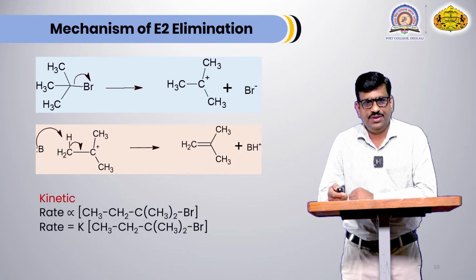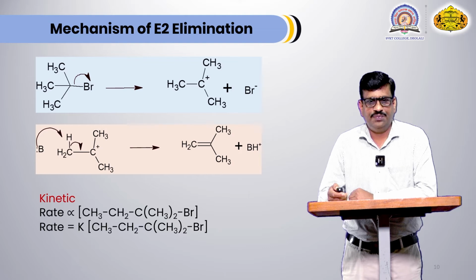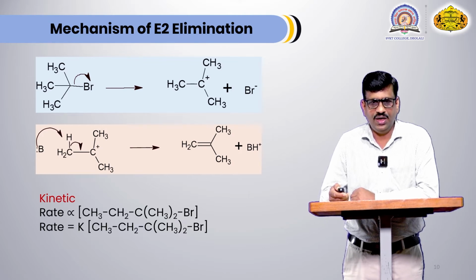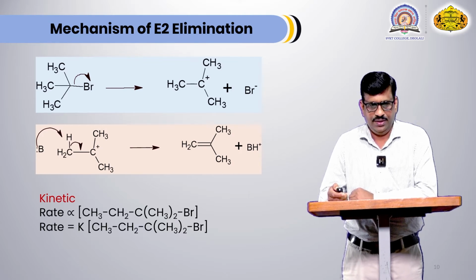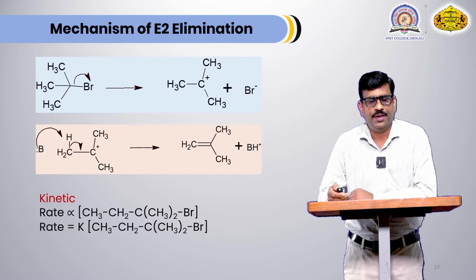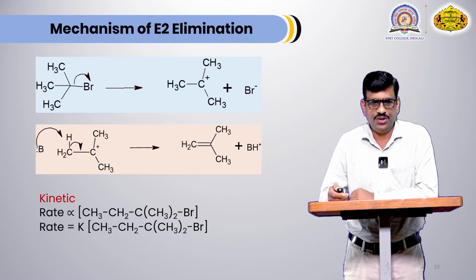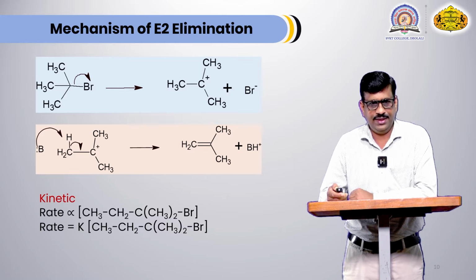Now, kinetics of this reaction. Rate of reaction depends upon the concentration of alkyl halide only. Rate does not depend upon the concentration of base, because the role of base is not in the first step, and formation of carbocation is taking place in the slow step. That's why the rate of reaction is proportional to the concentration of alkyl halide only. That is, rate is equal to k times alkyl halide.